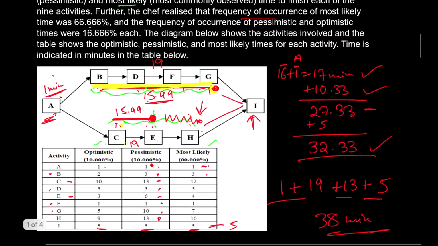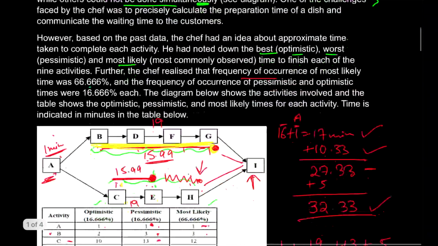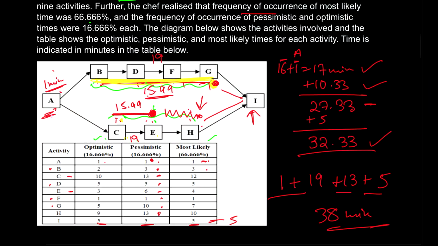Okay, or maybe I can just show you the diagram again because I've done the calculation out there. So if you see the diagram again, A will still be 1 minute. So I have taken A over here. But then I realized that if I take the pessimistic approach, B, D, F and G adds up to 19. So this is B, D, F, G.